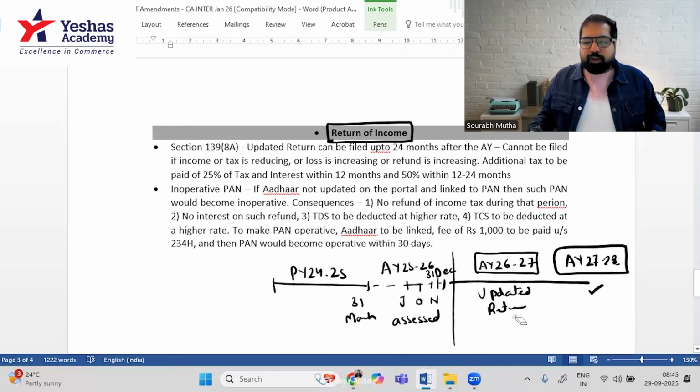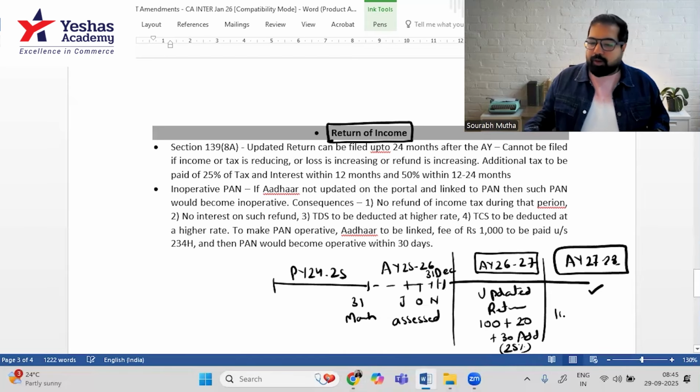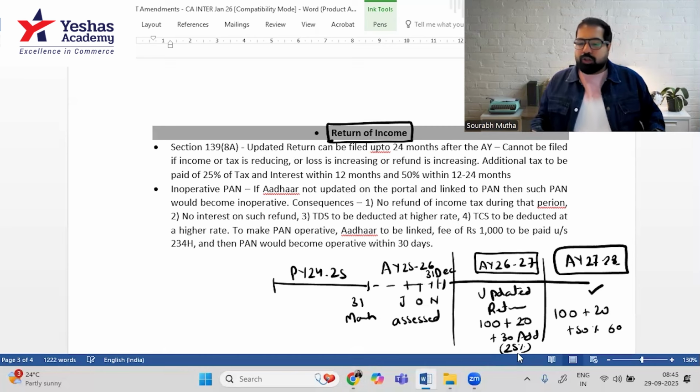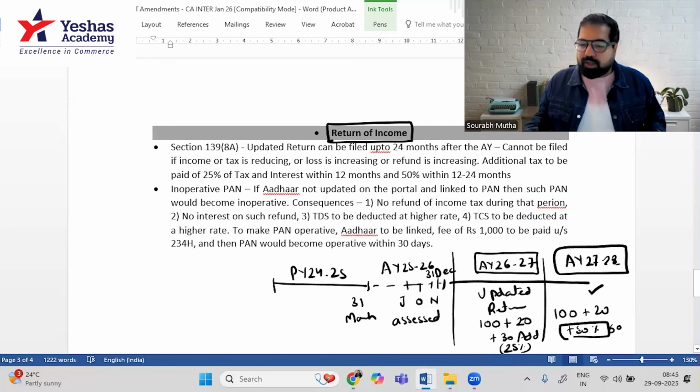Now, when you file an updated return, they will calculate the tax. Example, your tax is 100 rupees plus your interest is 20. So 120. On that 120, you'll have to pay 25% extra. That is called additional tax you'll have to pay. So 25% you have to pay extra in the first 12 months. And the same amount, 100 tax plus 20 interest, you'll have to pay 50% extra. That means, let's say rupees 60, you'll have to pay extra. So remember, 25% and 50% extra in the next 12 months.